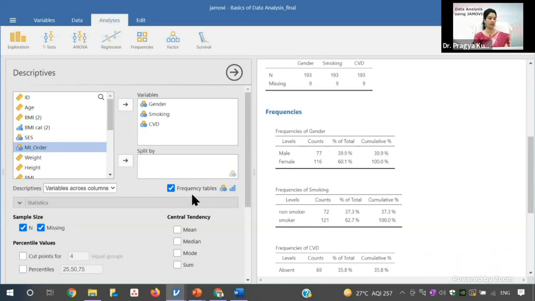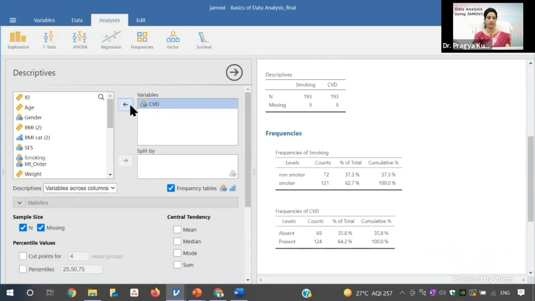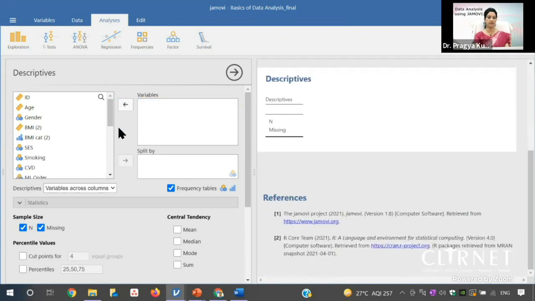If you want to calculate the mean and median, the descriptives of the continuous variable, then what you should do? I'll move these variables back to this window, and then we will choose the continuous variable, like age.